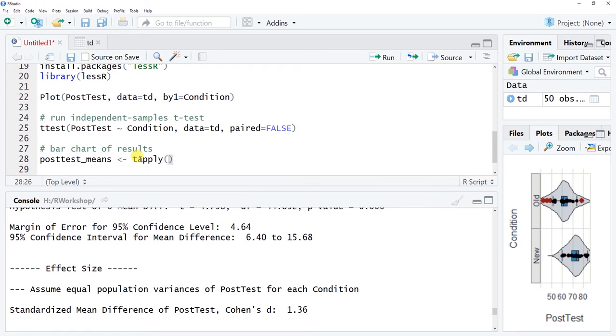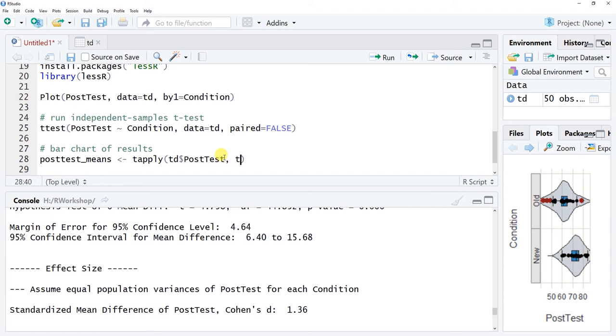Okay, and this allows us to apply a certain function to different levels of one variable relative to another continuous variable. So the first thing we want to do is specify the name of our data frame followed by the $ sign to say that this is our continuous variable or outcome variable of interest, in this case post-test, and it belongs to the TD data frame here. And again, we use that $ sign here to attach these, and you might be familiar with this already.